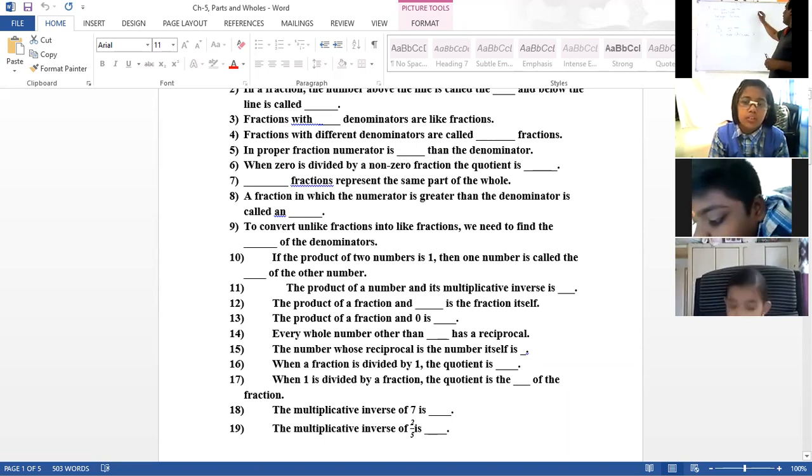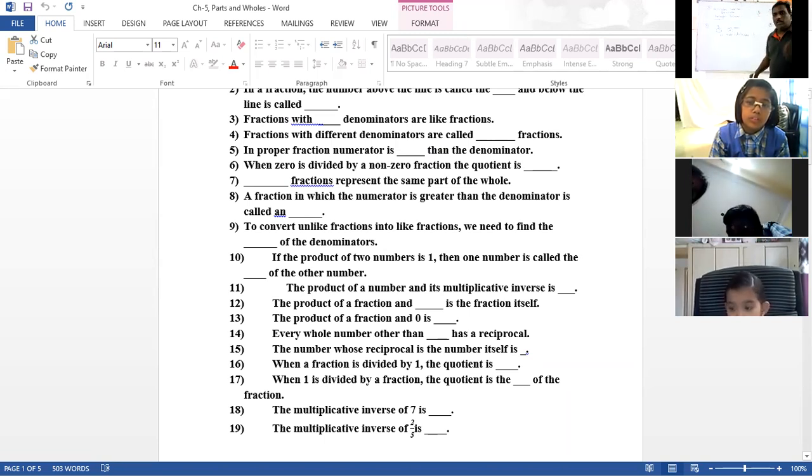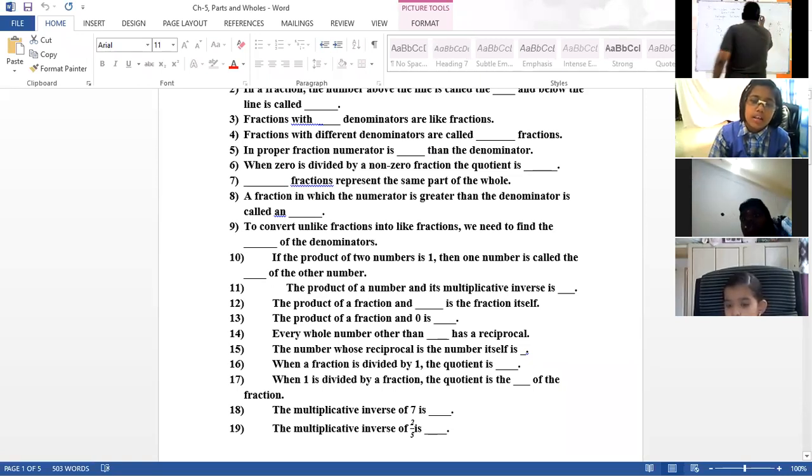See, 7 by 2, 3 by 2 and 7 by 3. What is the LCM of 2 and 3? What are the multiples of 2? 2 1 is 2, 2 2 is 4, 2 3 is 6. Multiples of 3: 3, 6, 9. What is the common? What is the least? 6. So you can convert both into denominator 6.